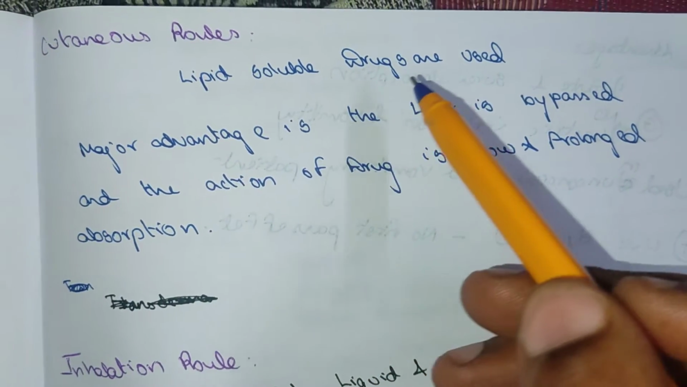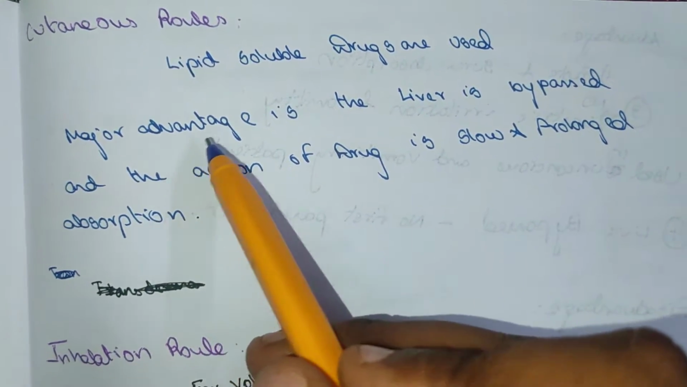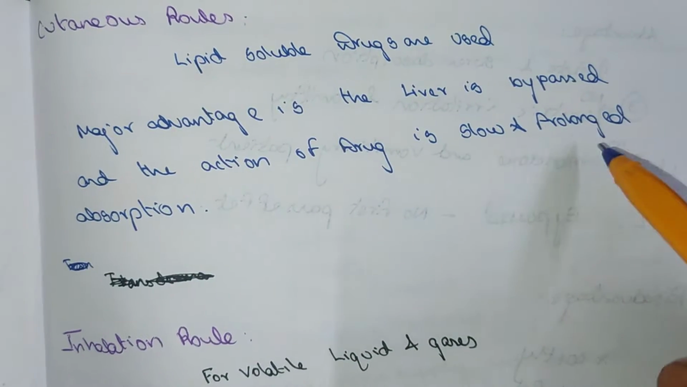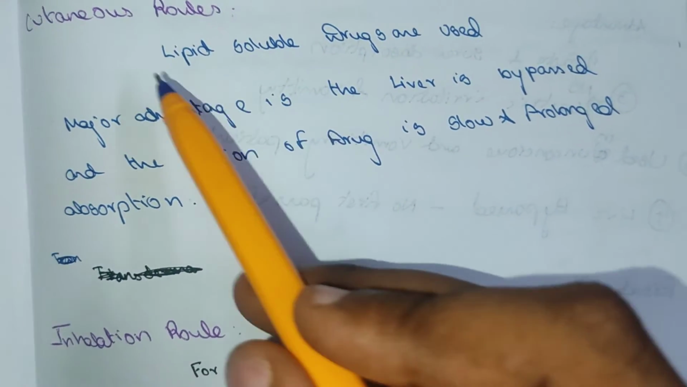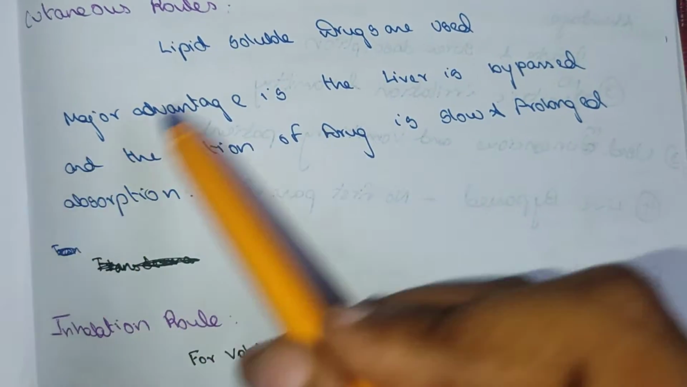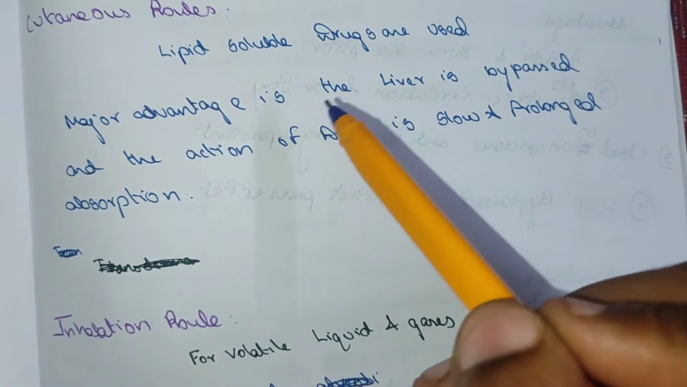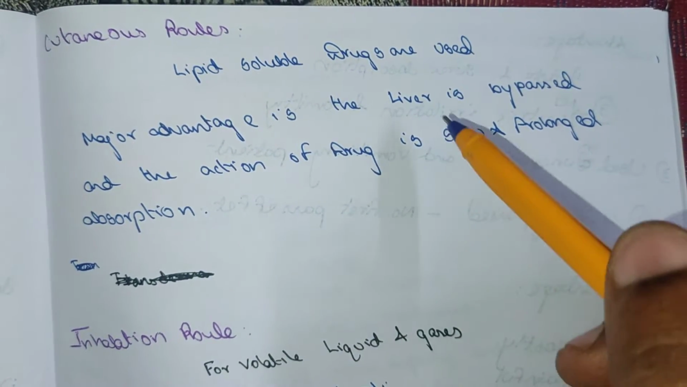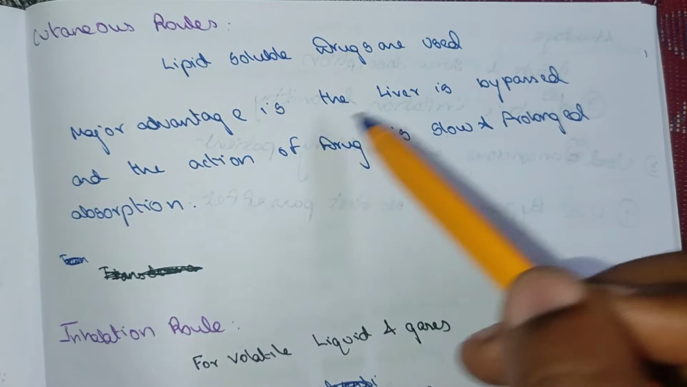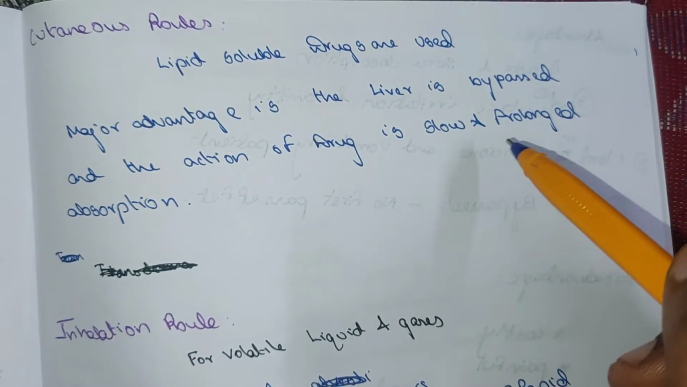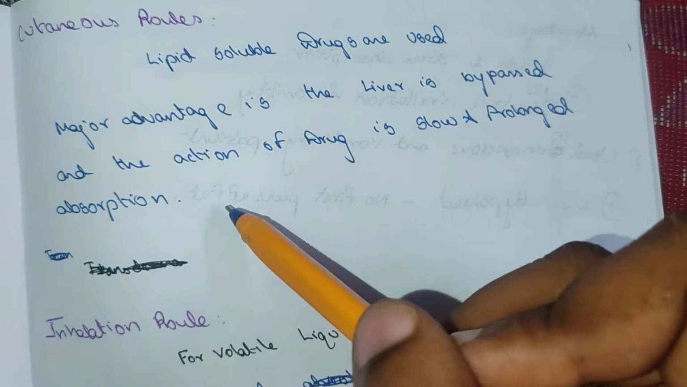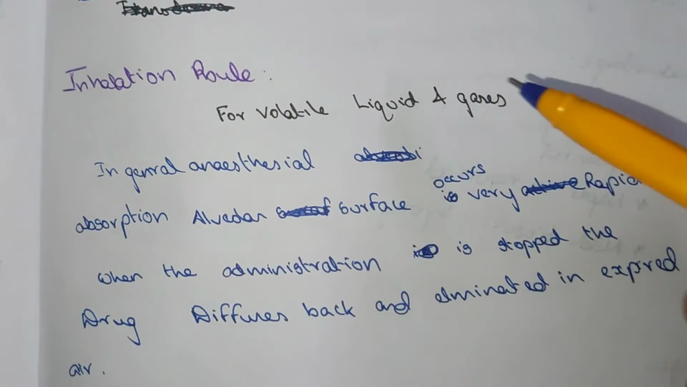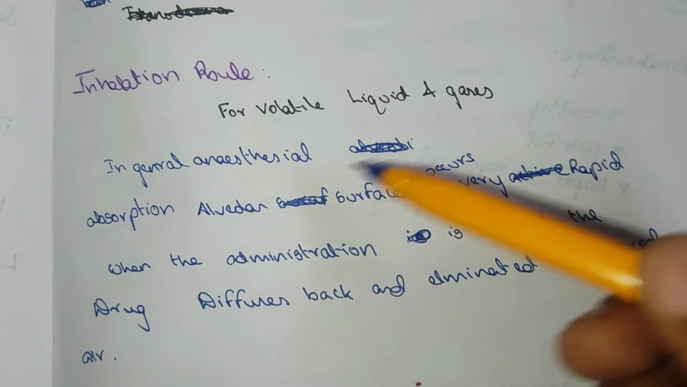Cutaneous route. Lipid soluble drugs are used. Major advantages: the liver is bypassed, and there is slow and prolonged absorption and action of the drug. Inhalation route is for volatile liquids or gases.